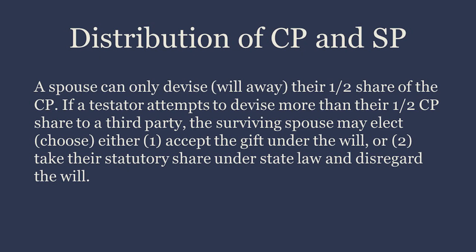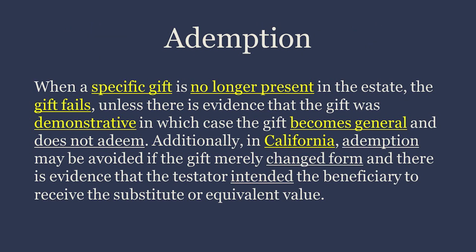Distribution of CP and SP. A spouse can only devise, will away, their 1/2 share of the CP. If a testator attempts to devise more than their 1/2 CP share to a third party, the surviving spouse may choose either 1. Accept the gift under the will, or 2. Take their statutory share under state law and disregard the will.